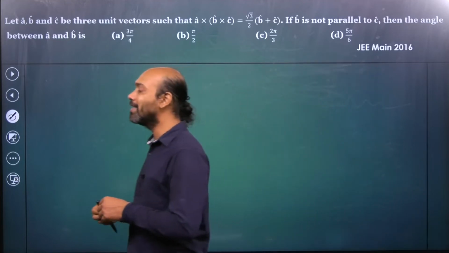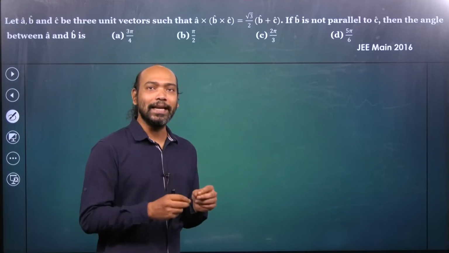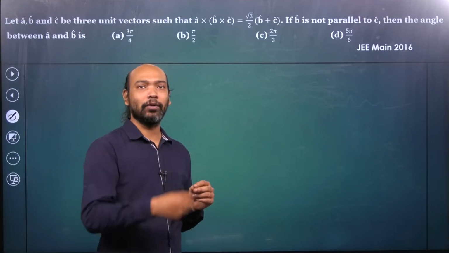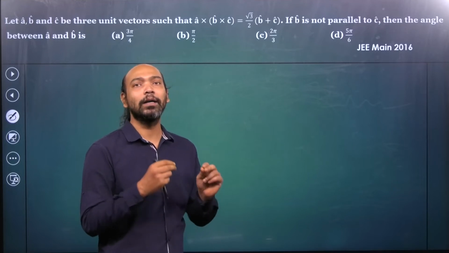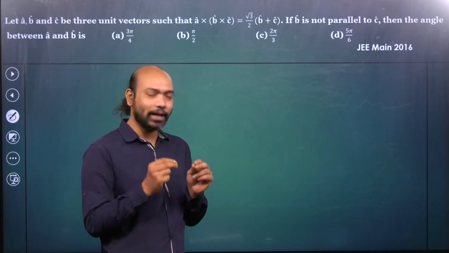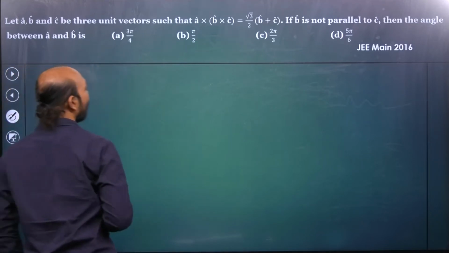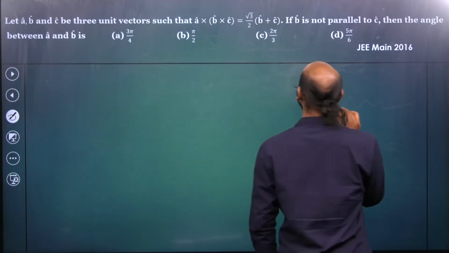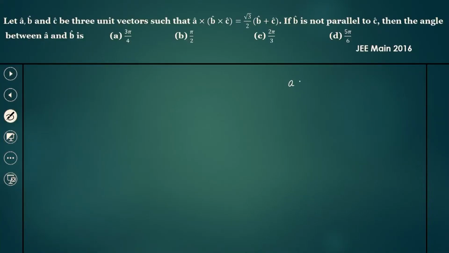Now what is given here? It is given that A cross B cross C is equal to root 3 by 2 and all that stuff. But before going ahead, let us recall one formula of the triple product, that is, what is A cross B cross C. Let's write that down. So here I write A cross B cross C.